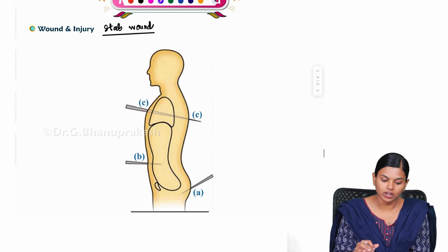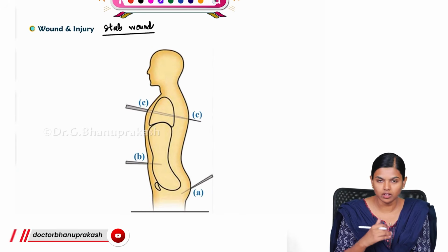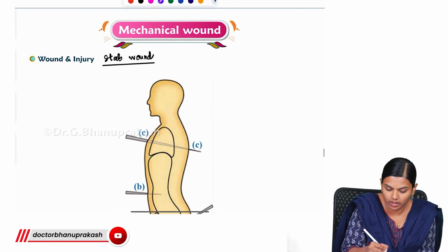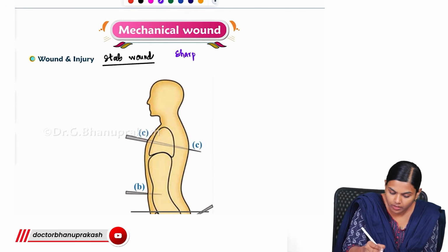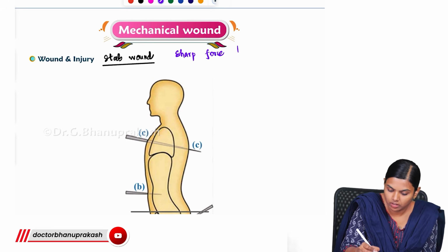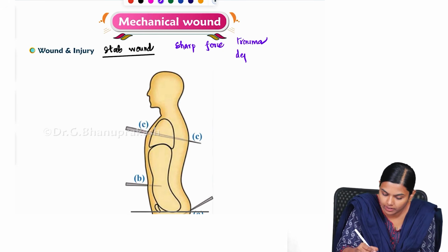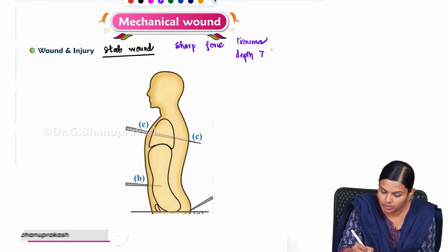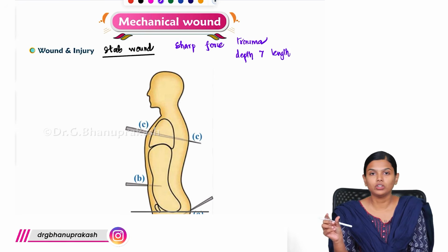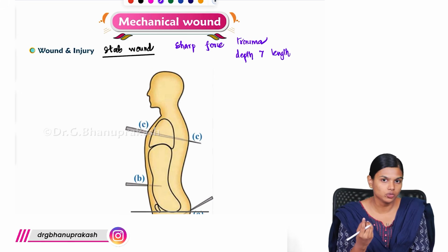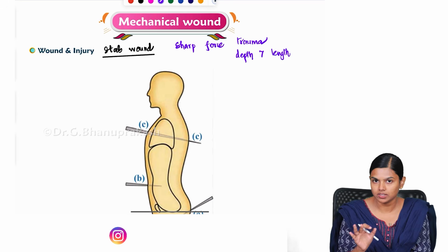So next is your stab wound. A stab wound is also a sharp force trauma, and here the depth is more than the length. When you have the length more than the depth, we call it an incised wound. When you have the depth more than the length, we call it a stab wound.